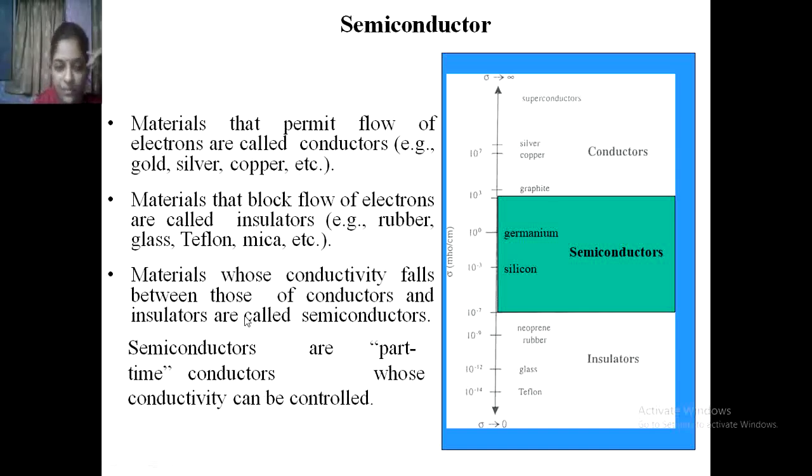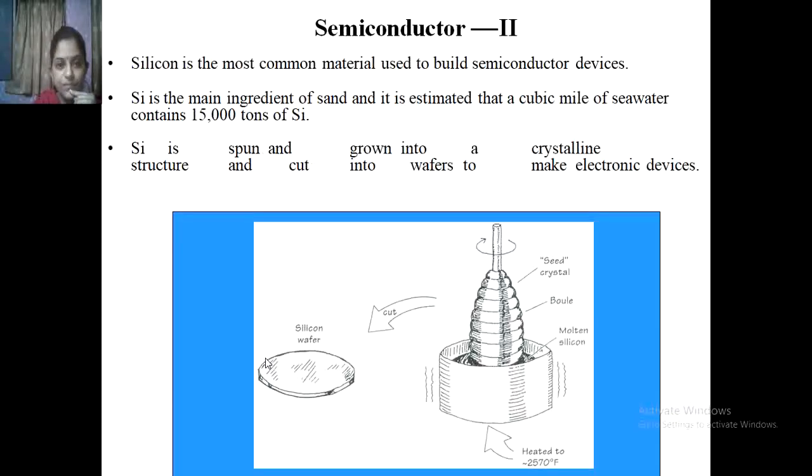Semiconductors are part-time conductors whose conductivity can be controlled. In semiconductors, silicon is the most common material used to build semiconductor devices.